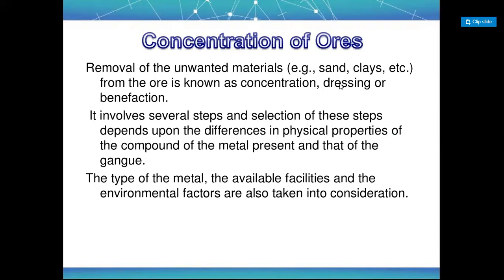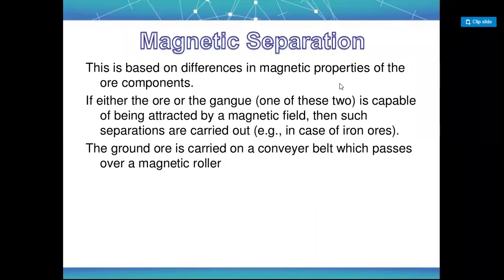So there are so many things: which type of metal this is, which type of metal can be found from that ore, and some environmental factors also, atmospheric pressure, temperature, so many things which we have to control for this process of enriching your ore.